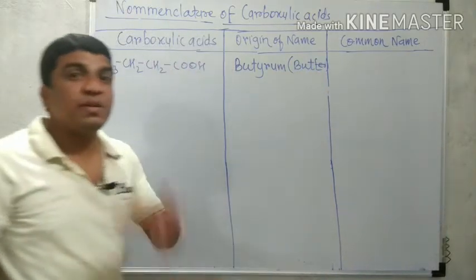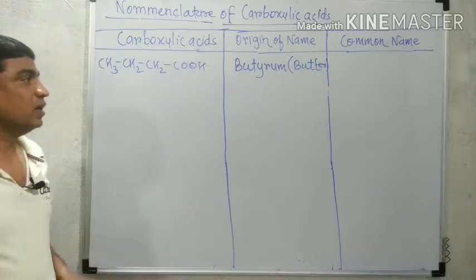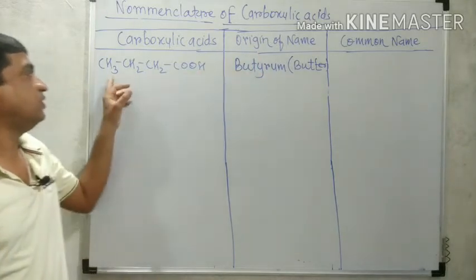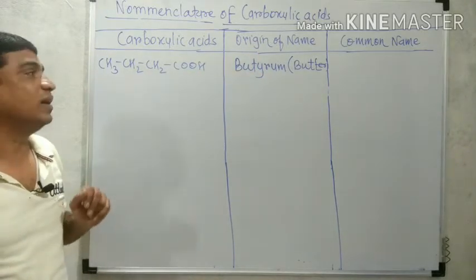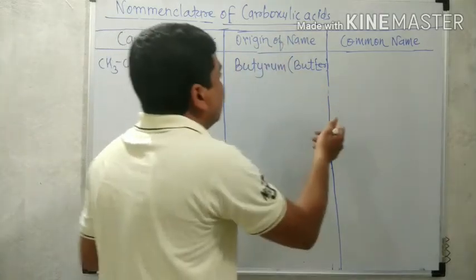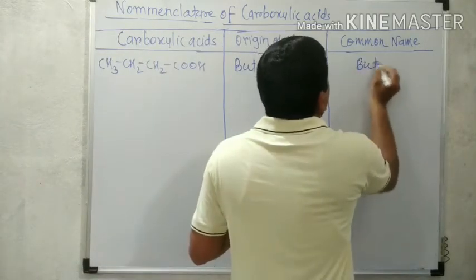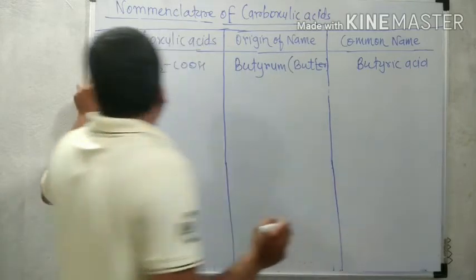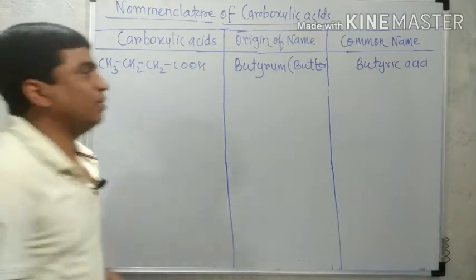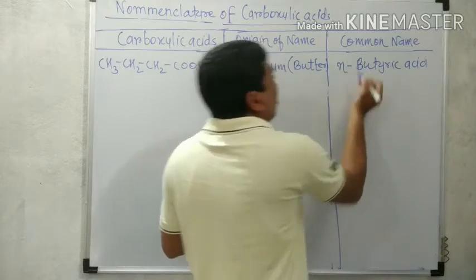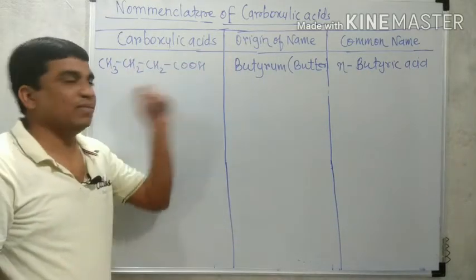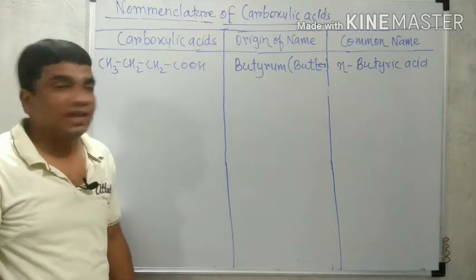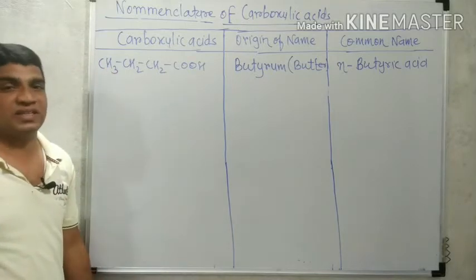Butter is a milk product. That butter contains butyrum, and from butter, this carboxylic acid can be isolated. Therefore from butyrum it is butyric acid. But here it is the normal, straight chain of 4 carbons. Therefore, for a normal chain, a small n is used before the name of that acid. So the complete name is n-butyric acid. Why n-butyric acid? Because this structure can form branch chain structures also.